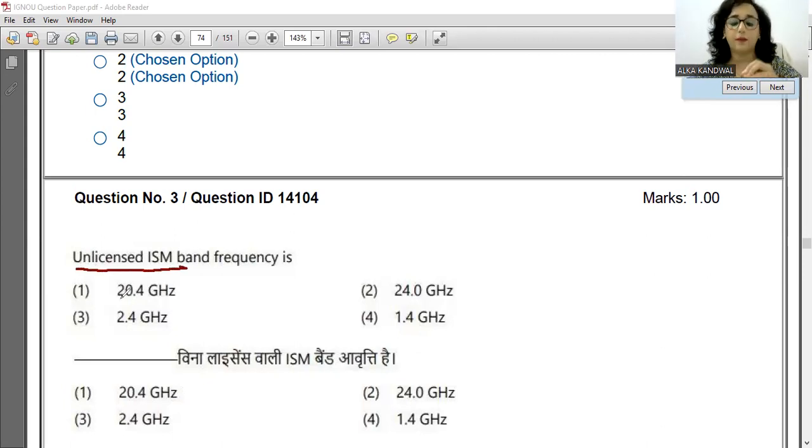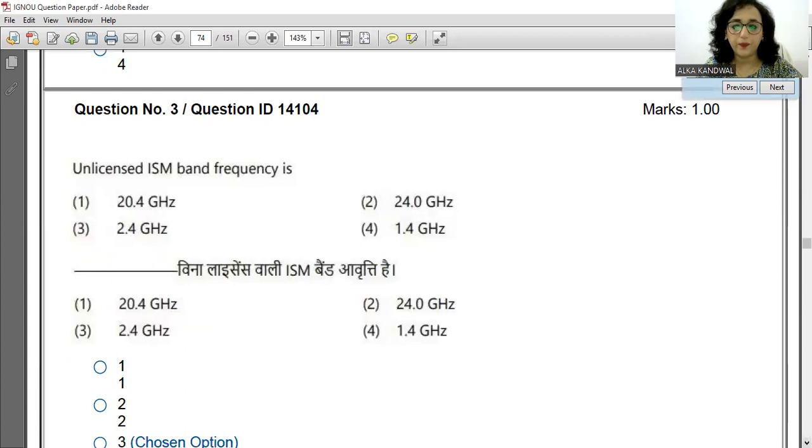Don't worry, we will take it up in detail. So the unlicensed ISM band frequency is 2.4 gigahertz. So the answer to this question is 2.4 gigahertz. Mega, giga, all these we have done in the previous sessions, so kindly go through it. Okay. So moving ahead, the answer is option 3 here.